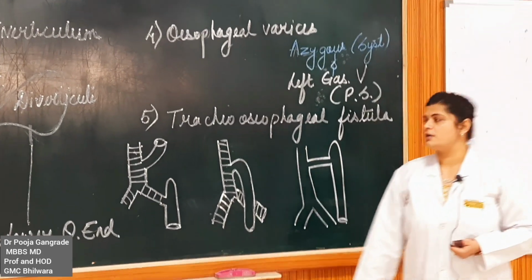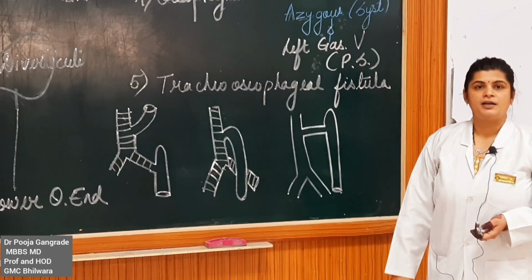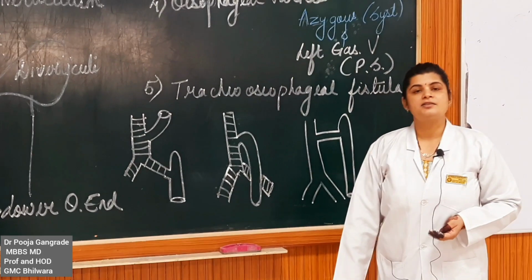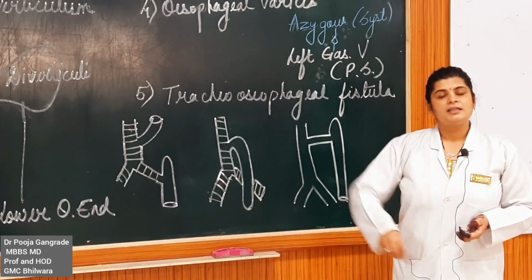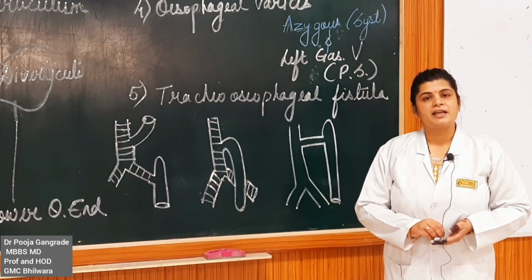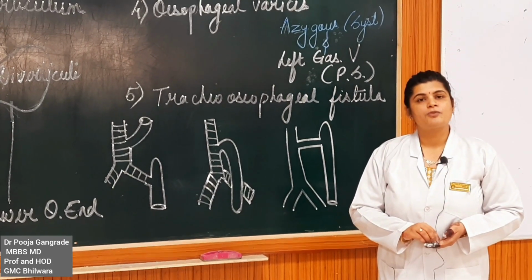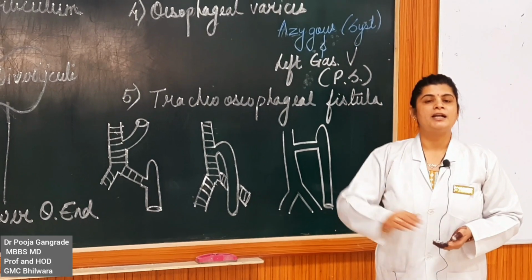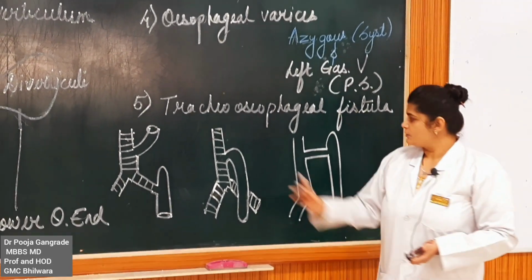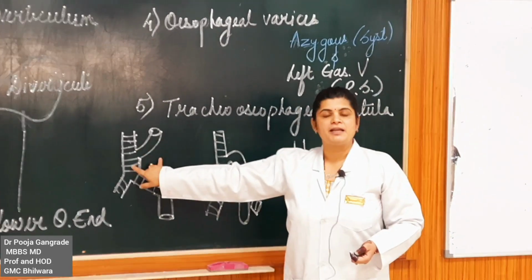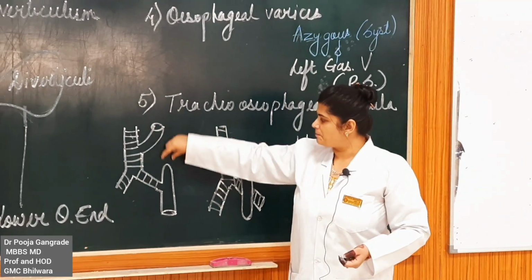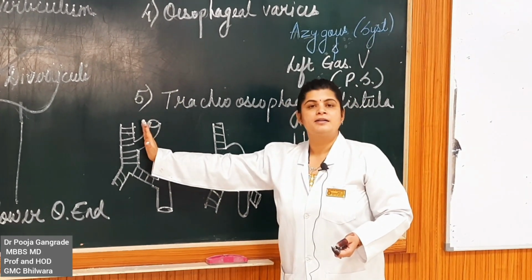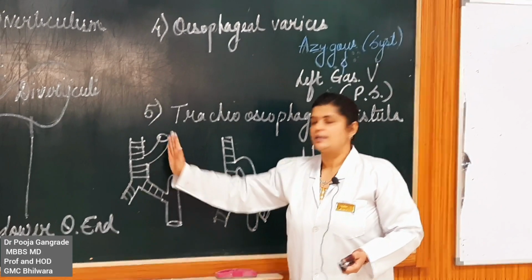Next, coming down to tracheoesophageal fistula. Now tracheoesophageal fistula is formed because in embryonic life, the trachea and the esophagus develop from a single laryngotracheal tube, which is the lower end of the foregut. When this formation takes place, sometimes a separate septum does not form completely.